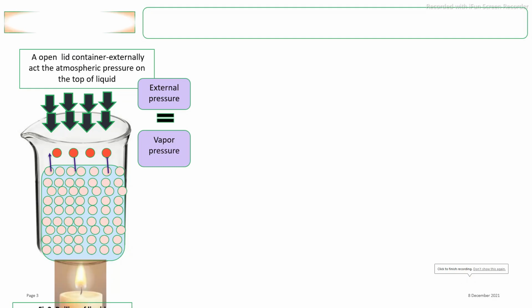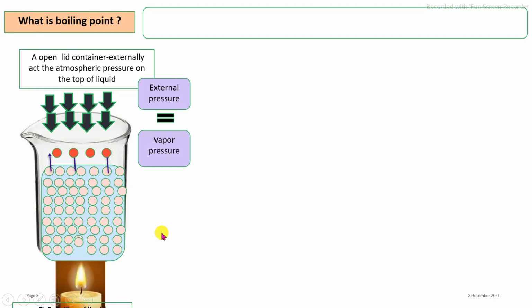Then the second term, what is meant by boiling point? If water is heated in this container and the container lid is removed, then external pressure, that means atmospheric pressure, acts on the top of that liquid. When we apply the heat continuously, water starts boiling. That means the formation of bubbles inside the water. It is called the boiling point.